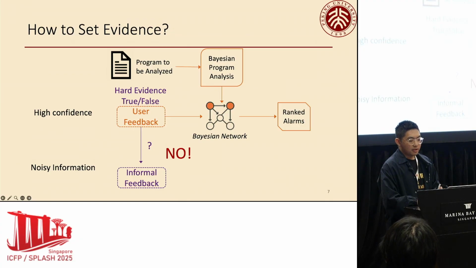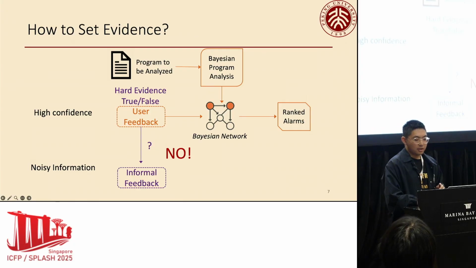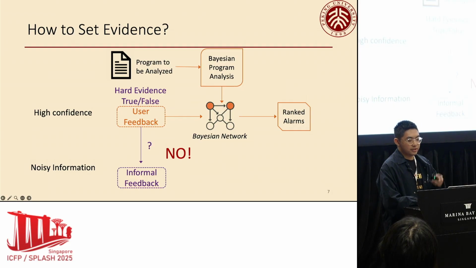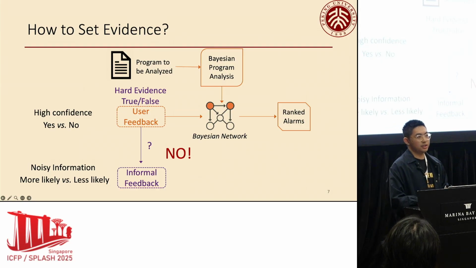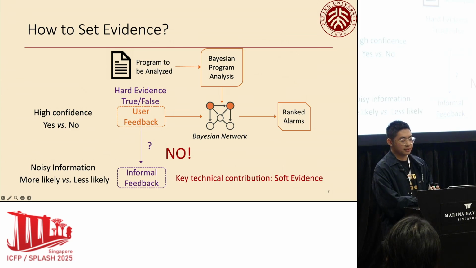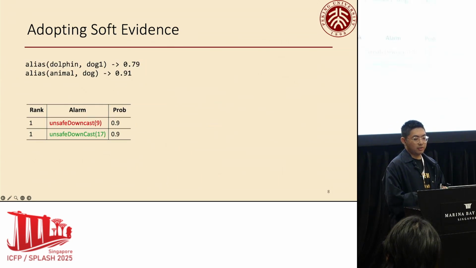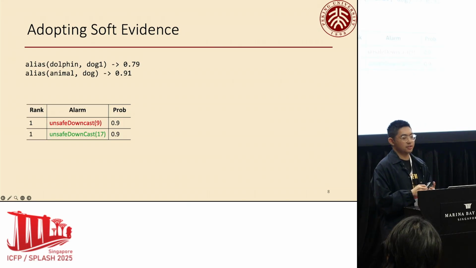In other words, we cannot definitely say whether two variables alias with each other only by their names. However, using hard evidence will lose such noisy information. In fact, what we consider is something like more likely versus less likely, rather than a simple yes or no. And in order to solve this problem, I then introduce our key technical contribution, soft evidence. So now I will introduce how the soft evidence mechanism is adopted.